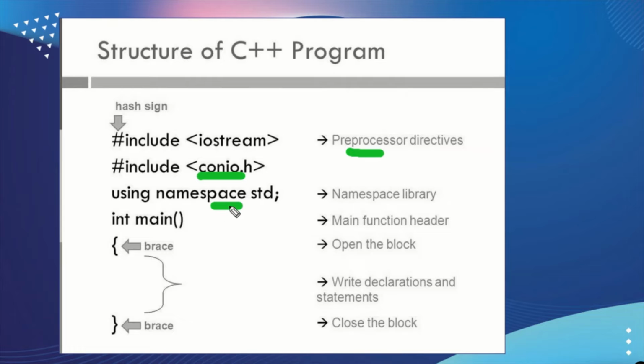When we specify this statement, these can be used here. And this is the main function header. Actual execution starts from here. This is the open brace, the start of the block, and the closing brace, the end of the block. Within that block we can specify the variables and methods declared in these braces. These are called the local variables, and we can access the global variables, as well as create the objects, and write the input output statements, all within this block of the main.